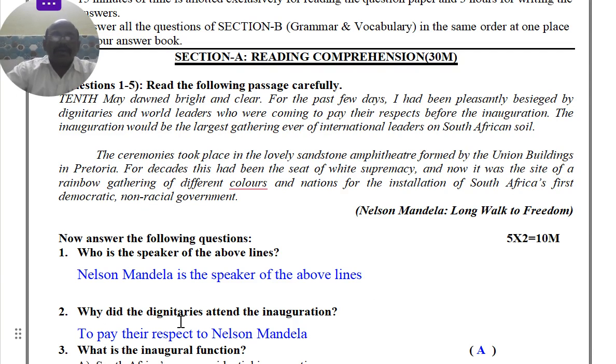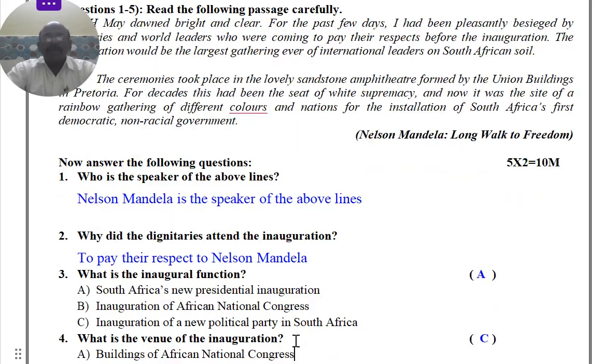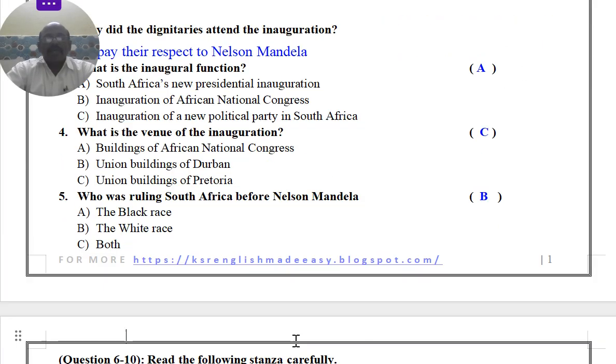Next, why did the dignitaries attend the inauguration? It means to pay their respect to Nelson Mandela. Here it is: to pay their respect before the inauguration, that is towards Nelson Mandela. They like Nelson Mandela, right? So that's why they arrived there.